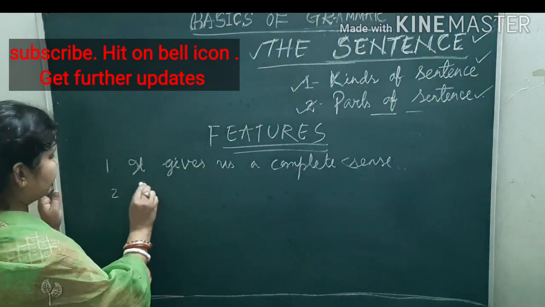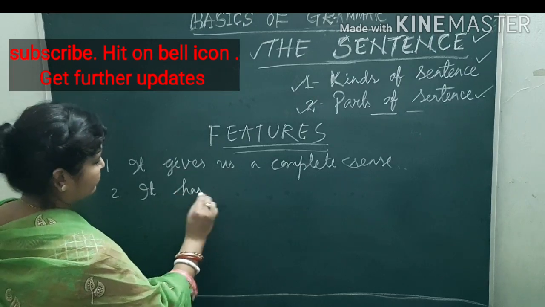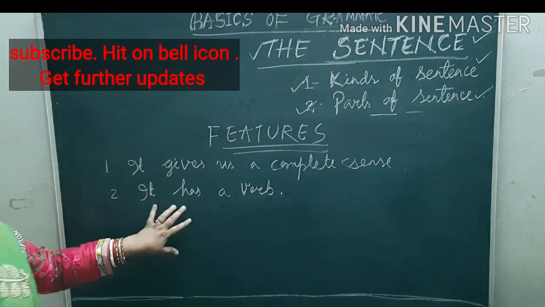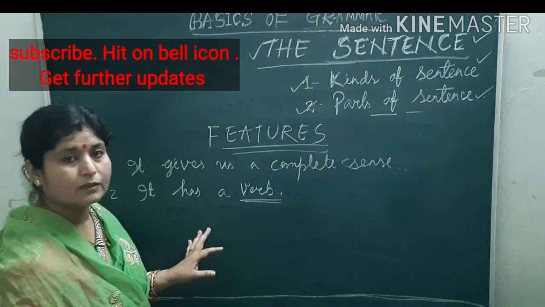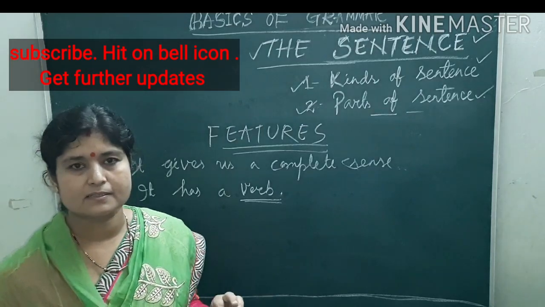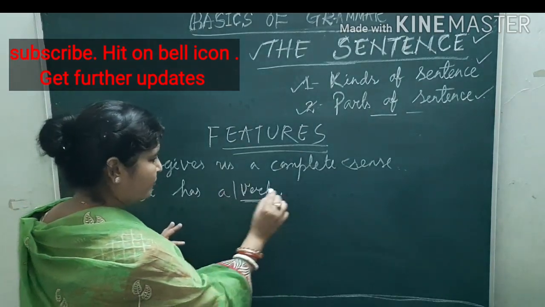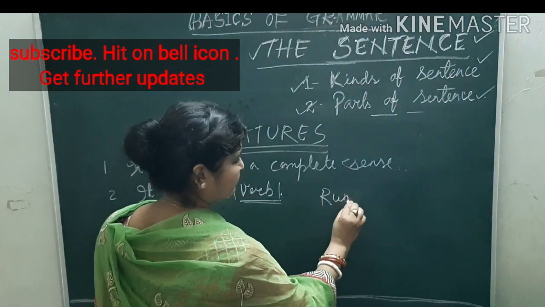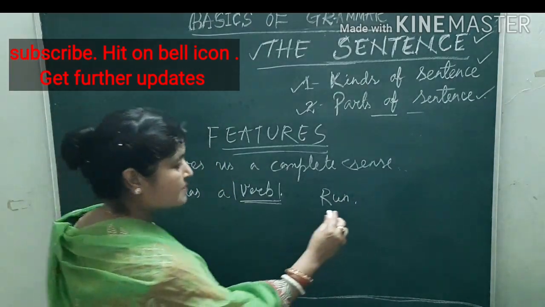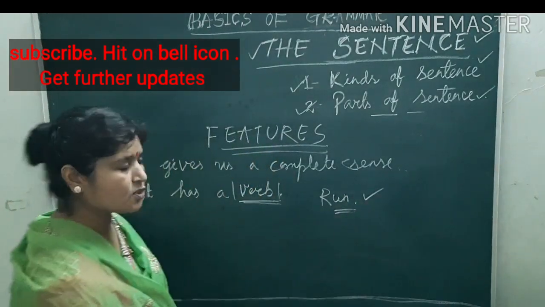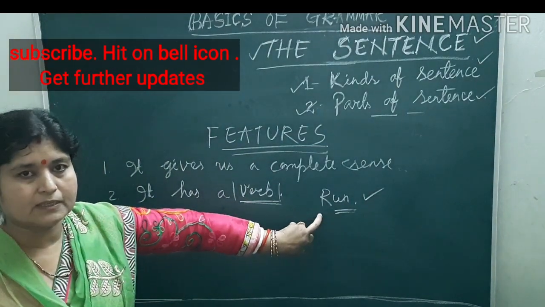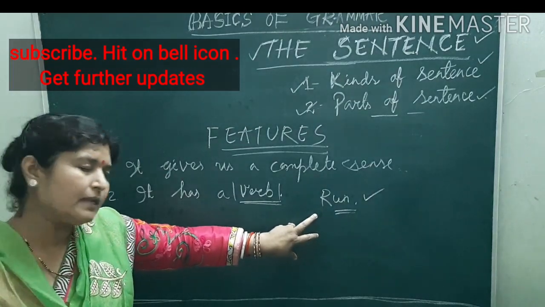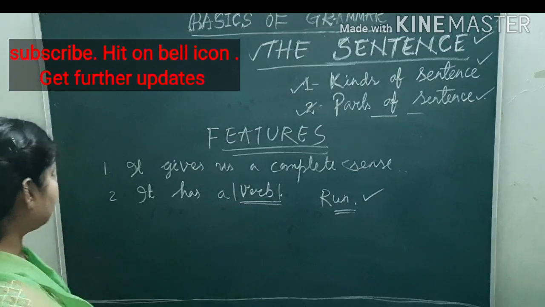Number 2, it has a verb. Without a verb, we cannot form any kind of sentence. And sometimes only a verb can form a sentence. How? Run. It itself completes the sentence. So, only a verb can form a sentence, but without the help of a verb, we cannot form any kind of sentence.